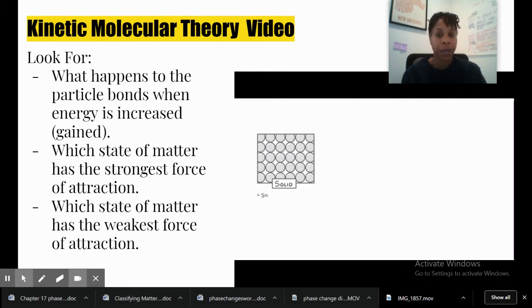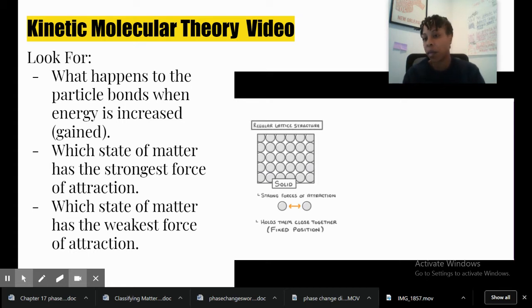In solids, there are strong forces of attraction between the particles, which holds them all close together in a fixed position to form a regular lattice structure. And because the particles are fixed, the overall substance keeps a definite shape and volume, so it can't flow like a liquid. The particles can vibrate around though, so you can imagine them constantly jostling against one another.